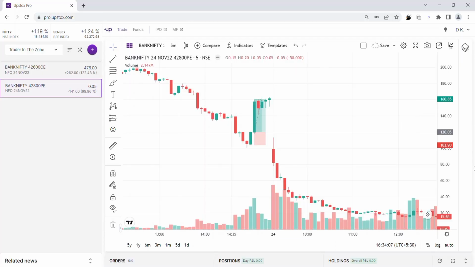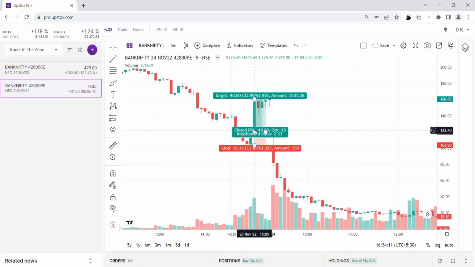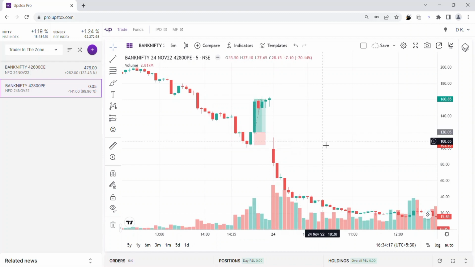And coming to the second trade which I have taken on 23rd November at 3:05, which I have played as a reversal trade. I have mentioned that at around 3:05 p.m., after the bearish candle at our resistance zone, I have taken the trade.